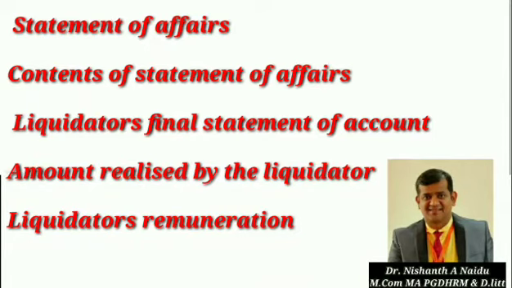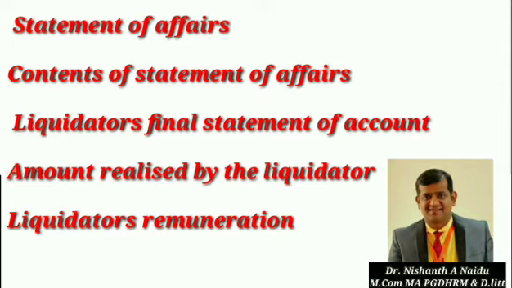Clear? So let us understand. When the court has passed a winding up order or appointed the official liquidator as a provisional liquidator, the officer, that is the provisional liquidator, and/or the directors of the company must submit a statement as to the affairs of the company in the prescribed form, which must be verified by an affidavit.